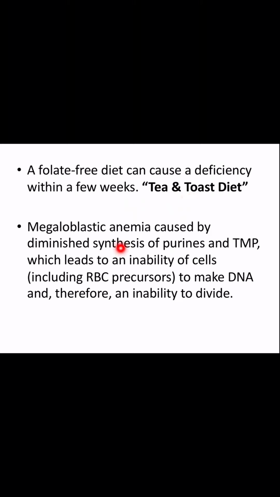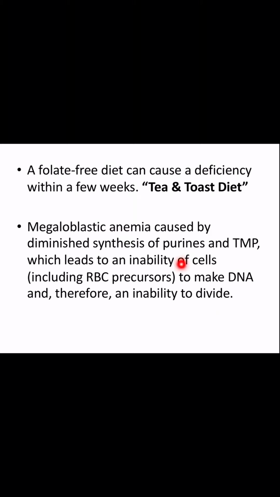Now, megaloblastic anemia is caused by diminished synthesis of purines and TMP, which leads to an inability of cells to make DNA and therefore an inability to divide. So if you don't have folic acid, what will happen? You have less folic acid, or you have folic acid which is not being absorbed rightly. Your DNA is not signaled properly.